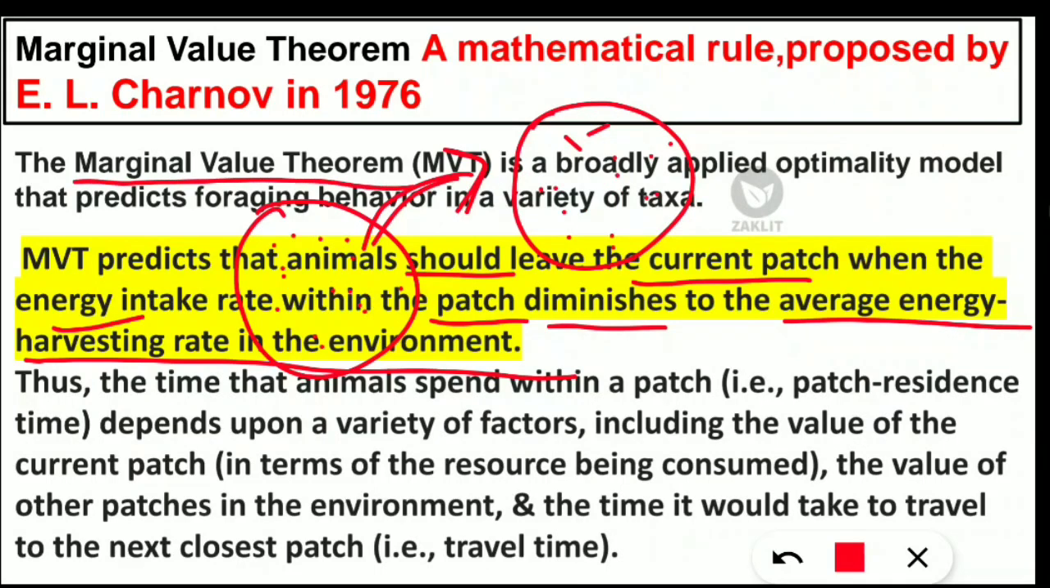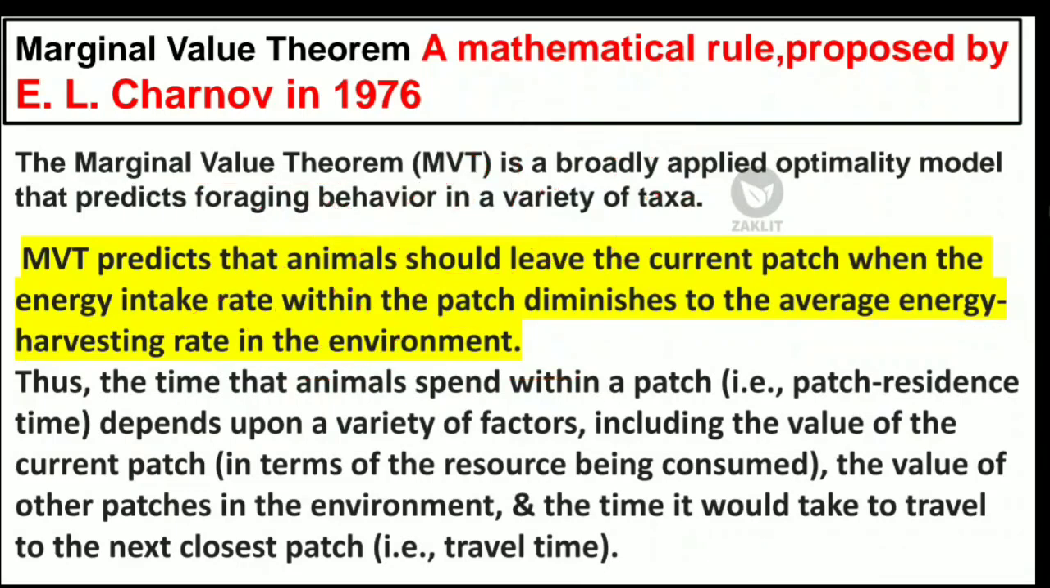So that is the most important thing: when to leave the patch where the rate of energy intake is less than the energy invested by that animal. So I hope it is clear to you. And now this depends upon various factors. We will know them one by one, and we will also learn certain terms related to that. First of all, the time that animals spend within a patch is called the patch residence time.